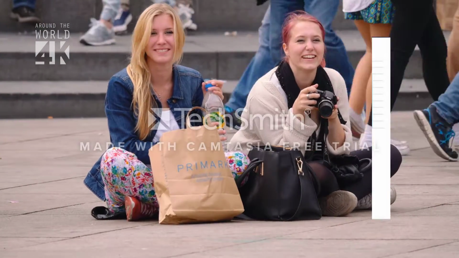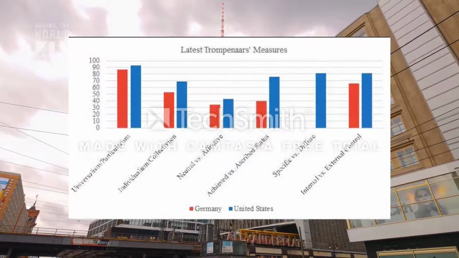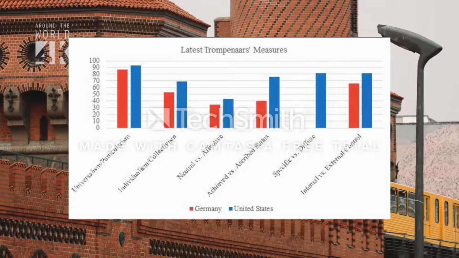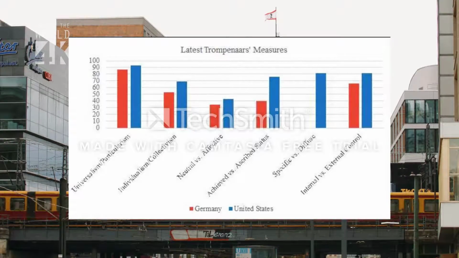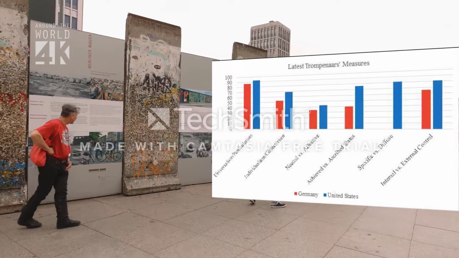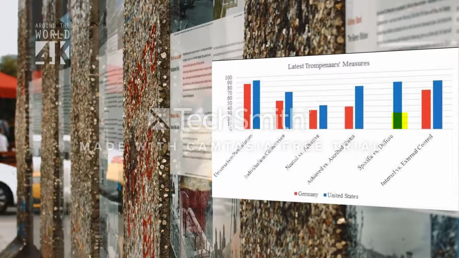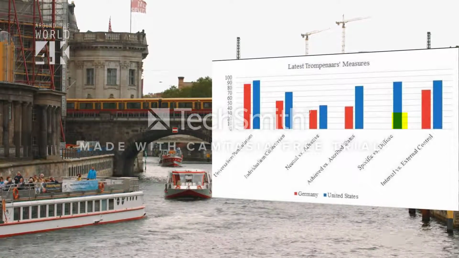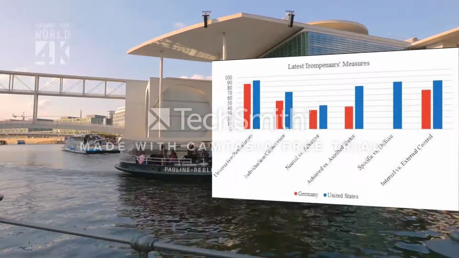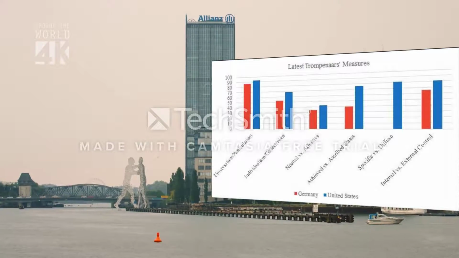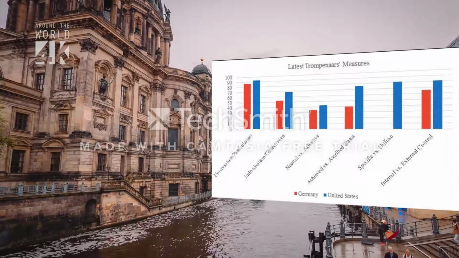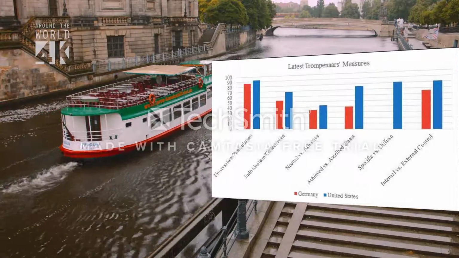Regarding Trompenaars measures, Germany and the United States scored rather closely. However, we do not have data on Germany on the specific versus diffuse dimension. On the achieved versus ascription dimension, Germany scored lower than the United States, meaning that the Germans believe that status is based on who you are and what you do rather than who you are at the social level.